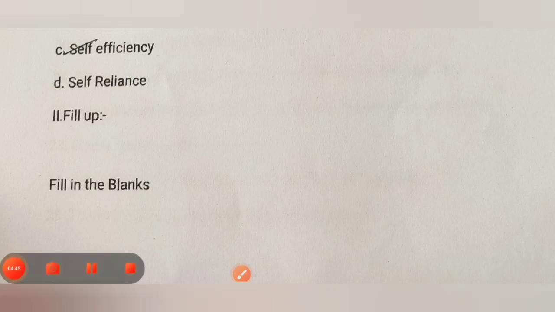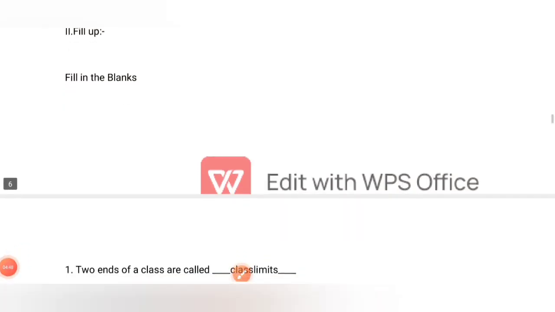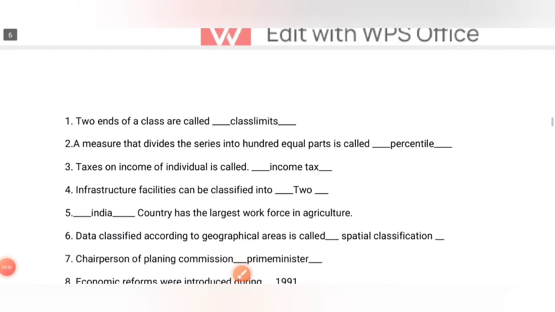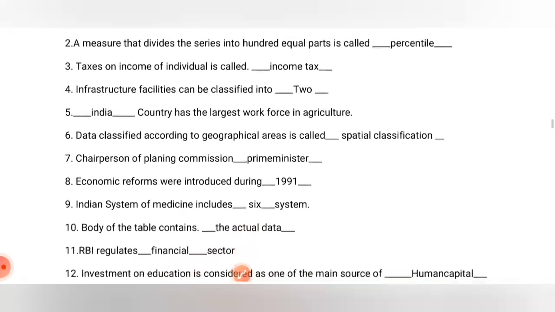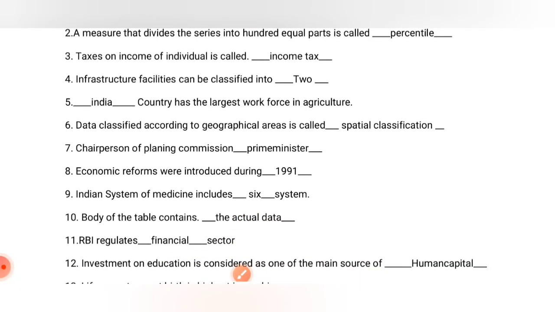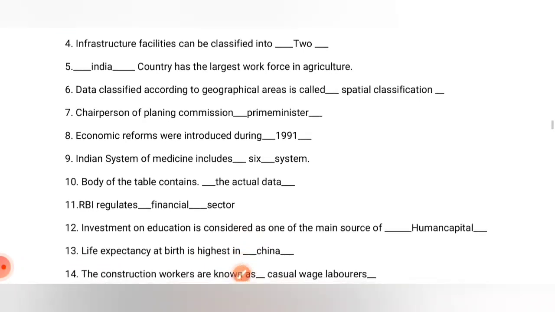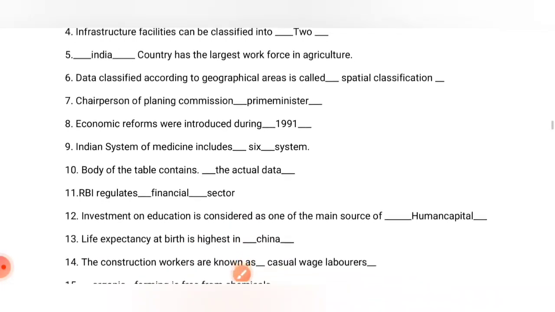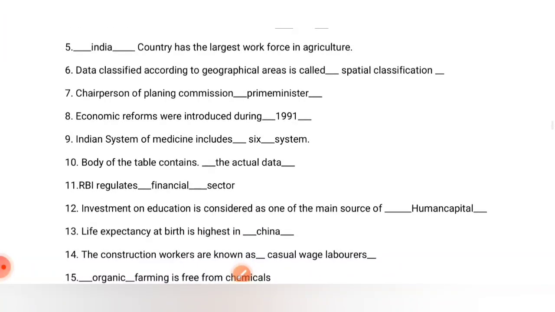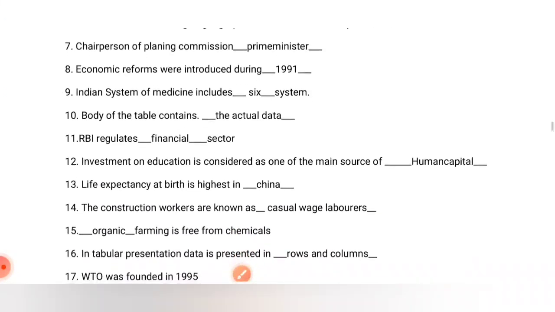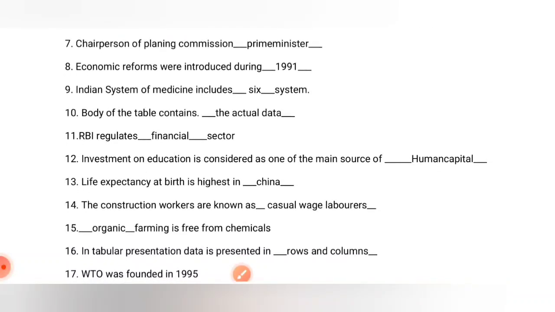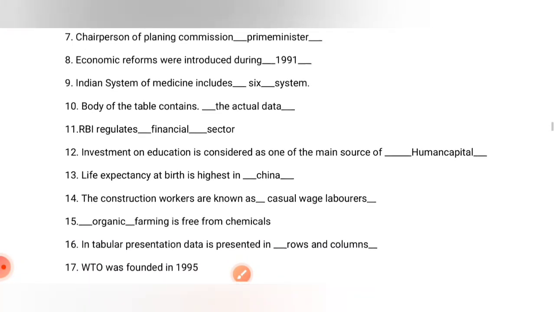Now we shall be discussing all the fill-ups. Two ends of a class are called class limits. A measure that divides the series into 100 equal parts is called percentile. Taxes on income of individuals is called income tax. Infrastructure facility can be classified into two. India has the largest workforce in agriculture. Data classified according to geographical areas is called spatial classification. Chairperson of the Planning Commission is the Prime Minister. Economic reforms were introduced in 1991.